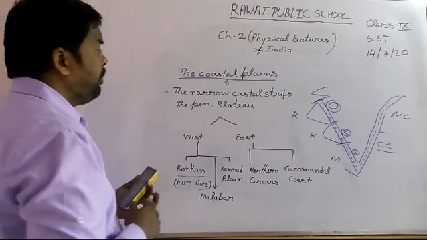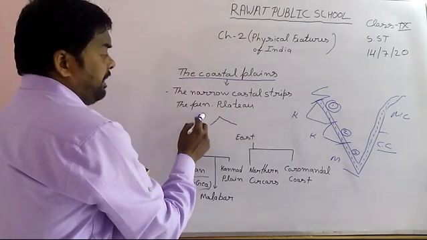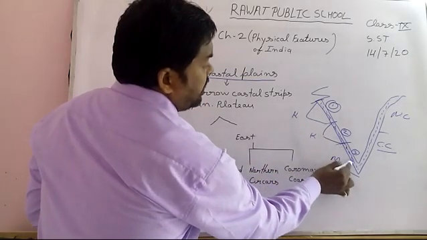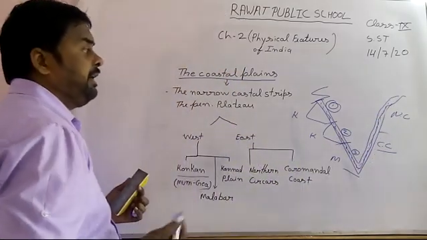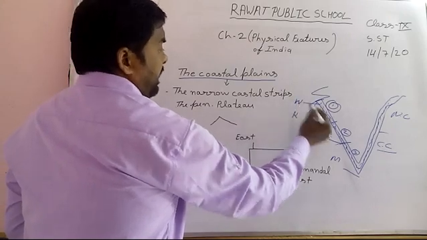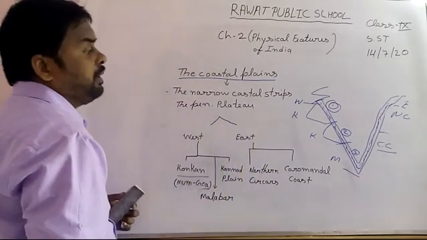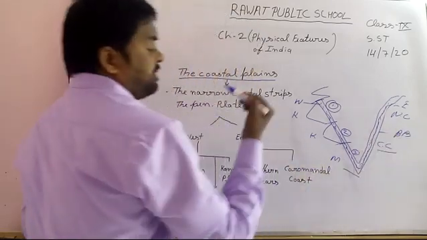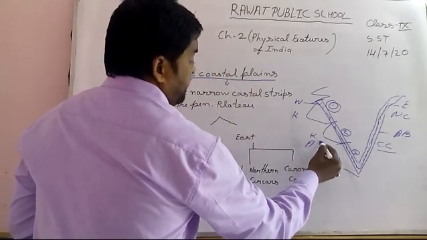We know the narrow coastal strip of the peninsular plateau. It means the narrow coastal strip near the peninsular plateau is what we call the coastal plain of India. It is divided into two parts. This part is the western part and this part is the eastern part. The eastern part touches the Bay of Bengal and the western part touches the Arabian Sea.